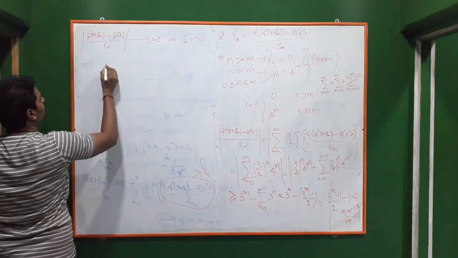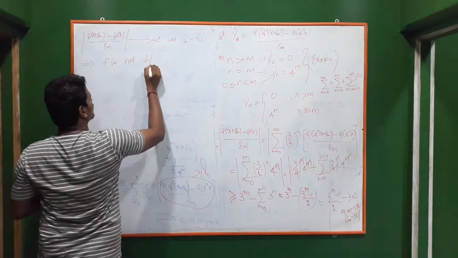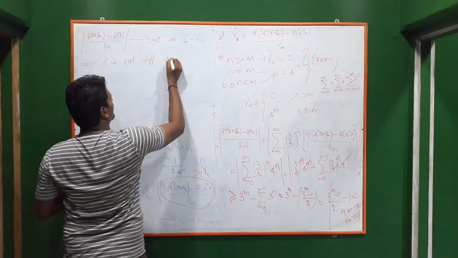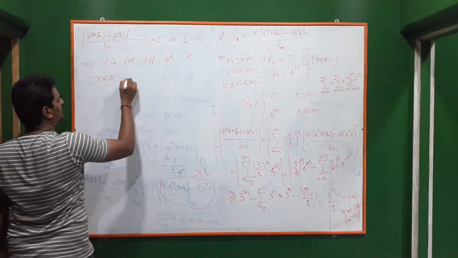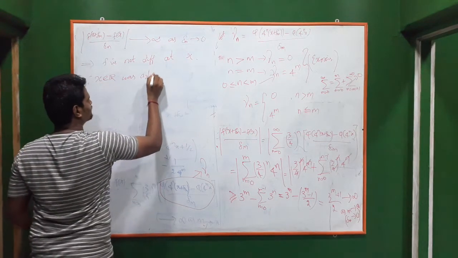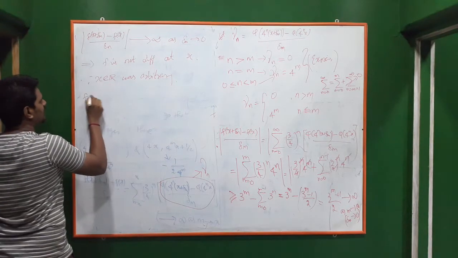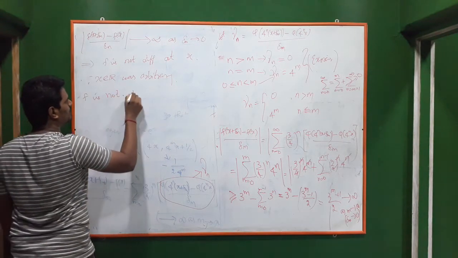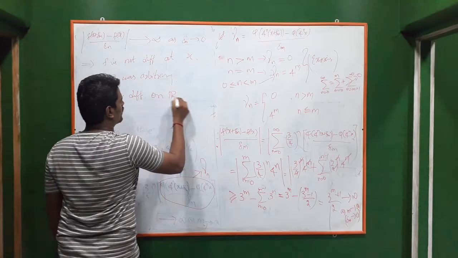This implies f is not differentiable at x. Since x belongs to R was arbitrary, f is not differentiable at every x in R, that means not differentiable on the whole of R.